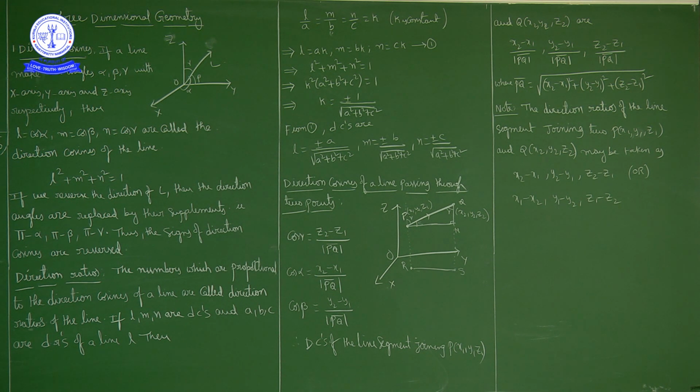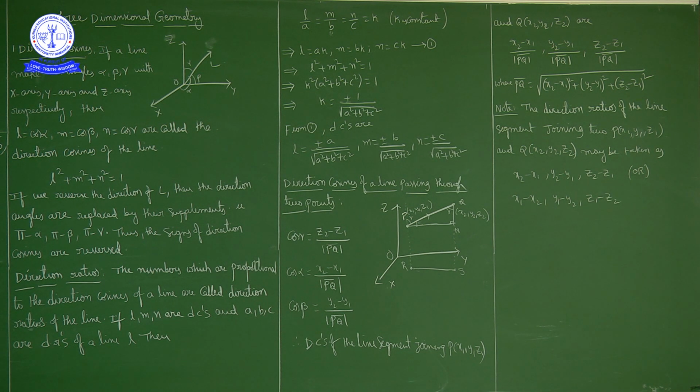Suppose this is the x-axis, y-axis and z-axis, and OL is a directed line passing through the origin. If the directed line L passing through the origin makes angles alpha, beta, gamma with the x-axis, y-axis and z-axis respectively, meaning OL makes angle alpha with the x-axis, beta with the y-axis and gamma with the z-axis, then cos alpha, cos beta, cos gamma are called direction cosines.